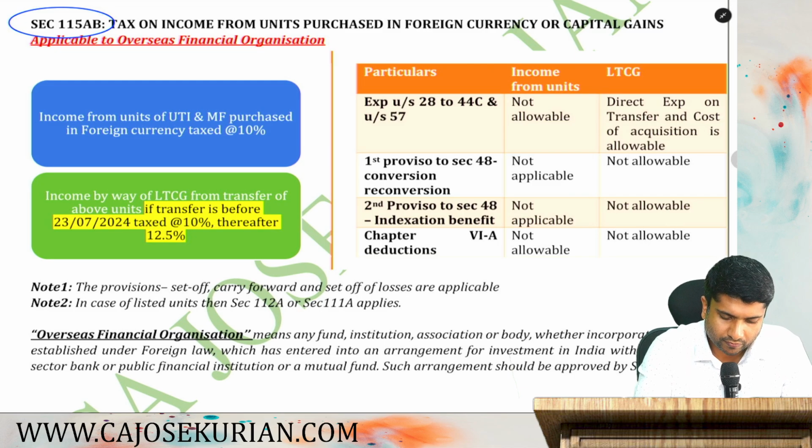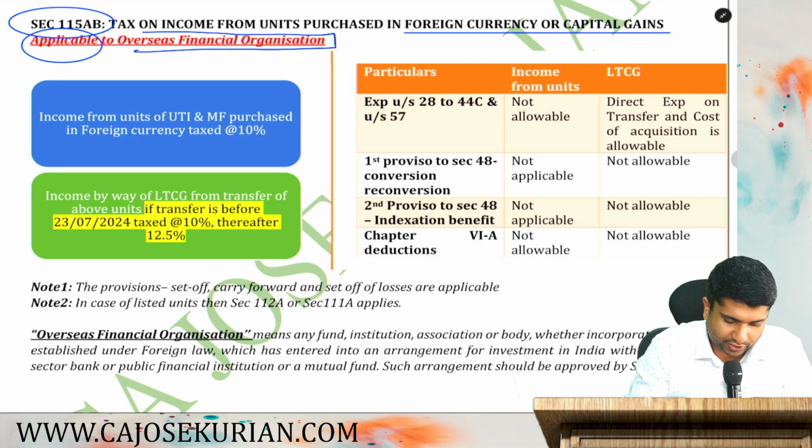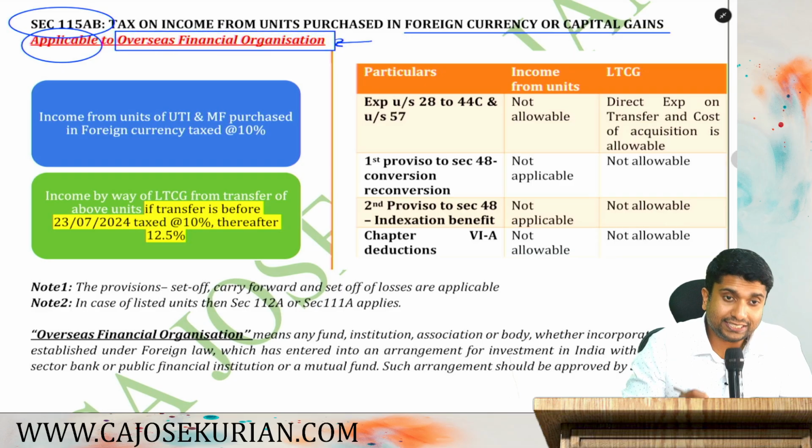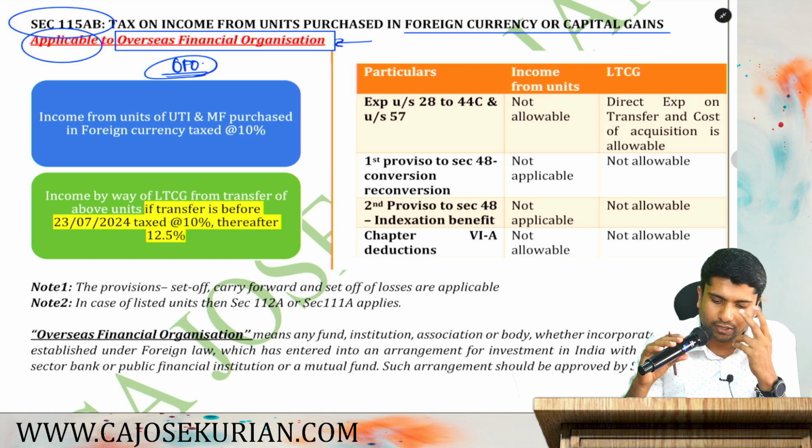So listen, tax on income from units purchased in foreign currency or capital gains. Let's understand. It is applicable only to overseas financial organizations. So in this provision, the eligible assessee should be an overseas financial organization. We can call them OFO in short. What is OFO? Overseas Financial Organization.